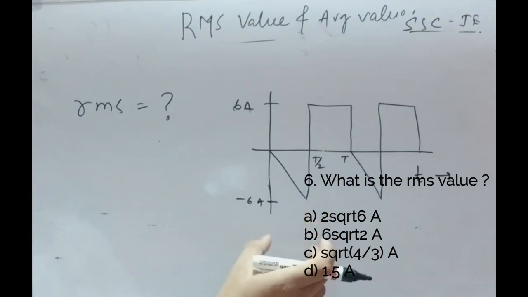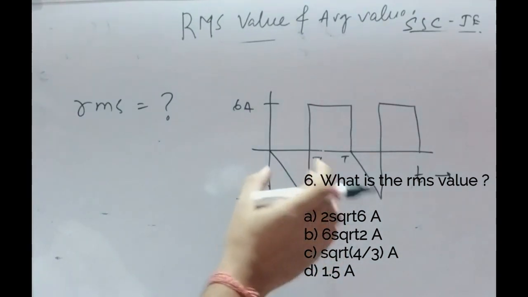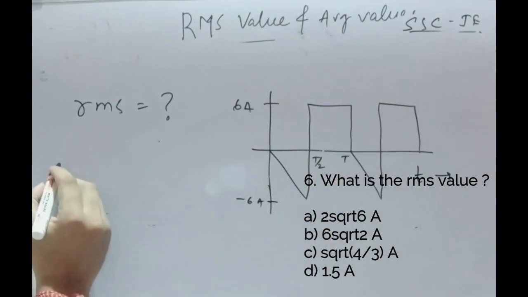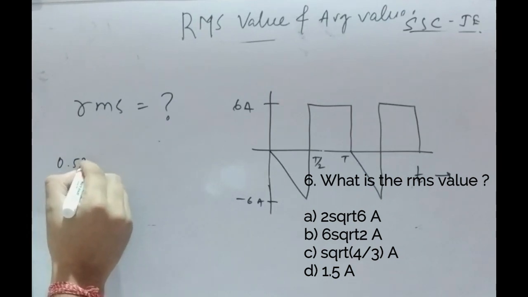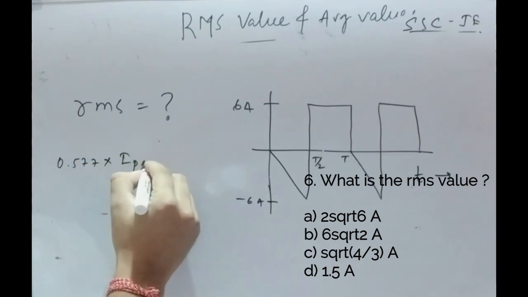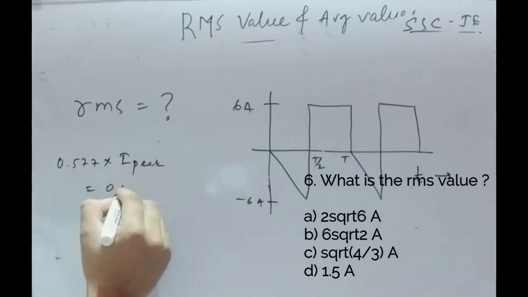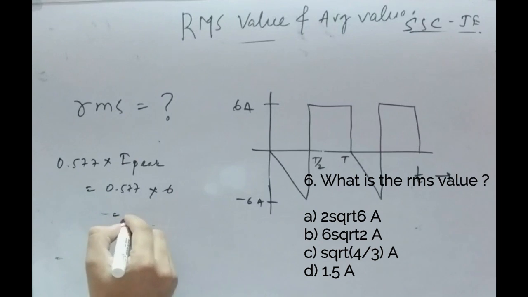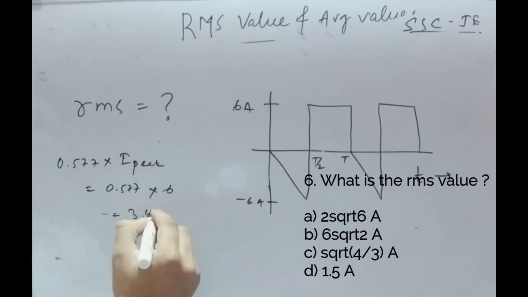So in this case, what will be the RMS value if we consider only the triangular waveform? The RMS value will be 0.577 of the peak current. Okay, that is 0.577 into 6, which equals 3.462. And what will be the RMS value if we consider only the square waveform?